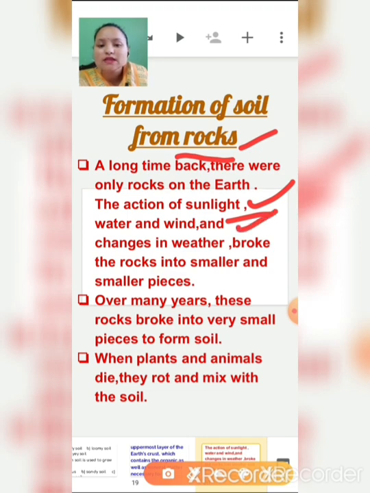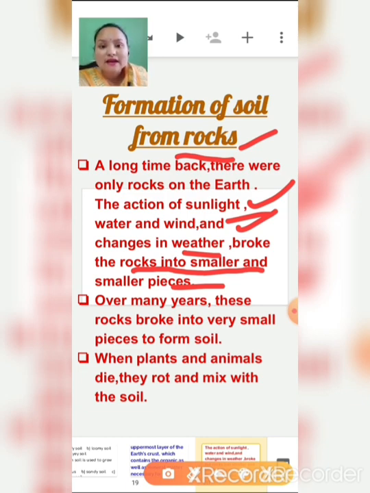The action of sunlight, water and wind, and changes in weather broke the rocks into smaller and smaller pieces. Over many years these rocks broke into very small pieces to form soil.